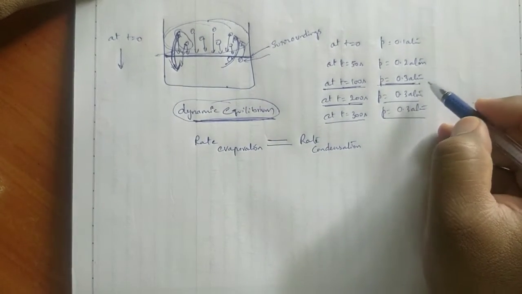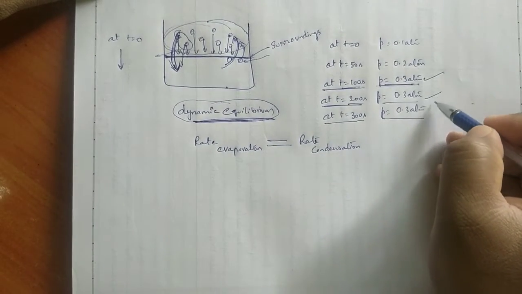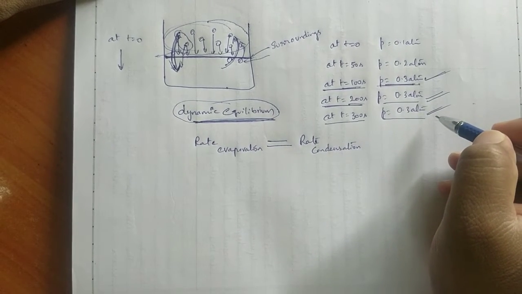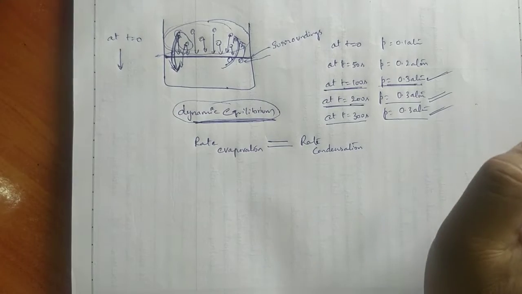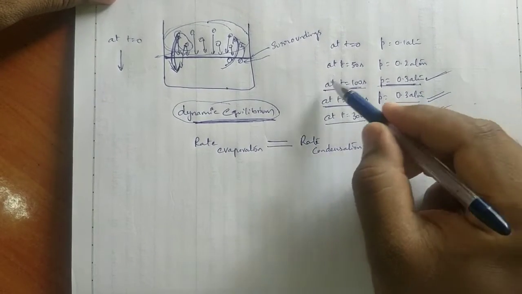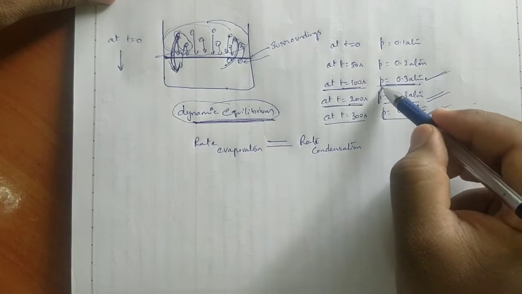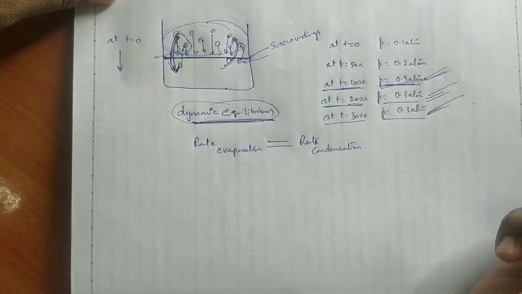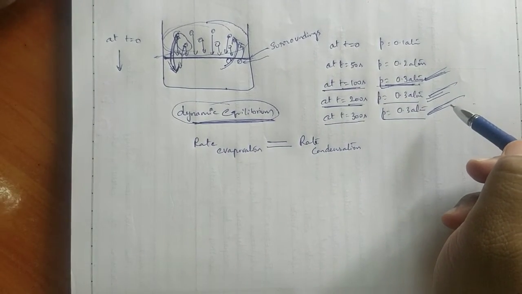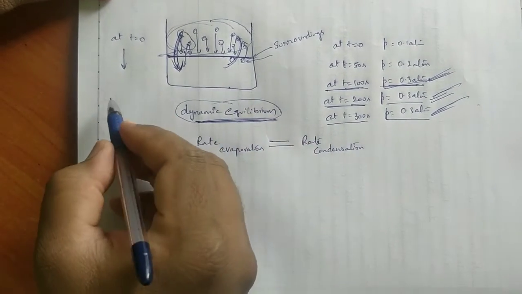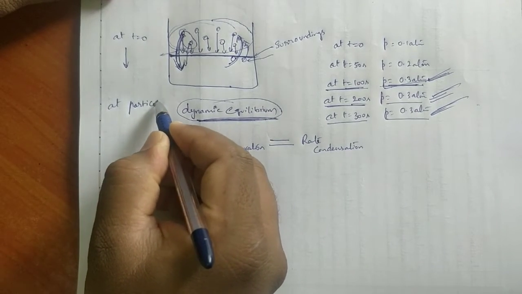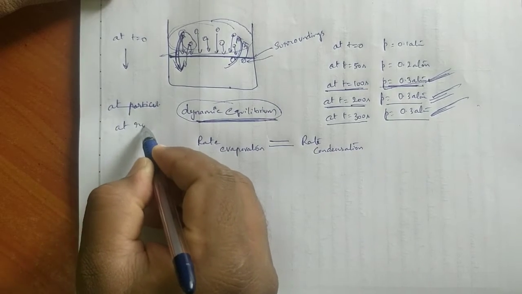In the example here, for explanation I gave 0.3 atmospheres as a fixed value. That 0.3 atmospheres is the vapor pressure of water. For understanding purposes, after reaching the equilibrium condition, this is the pressure that will be maintained constant as long as the temperature is not changed. We have to say this at a particular temperature. Let us consider this is at room temperature.